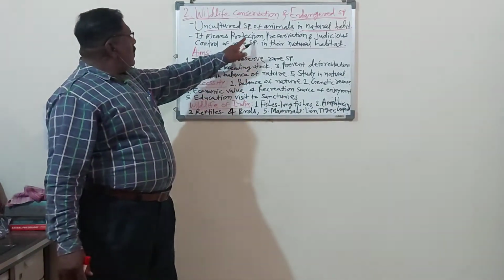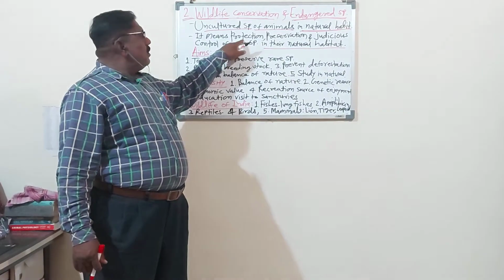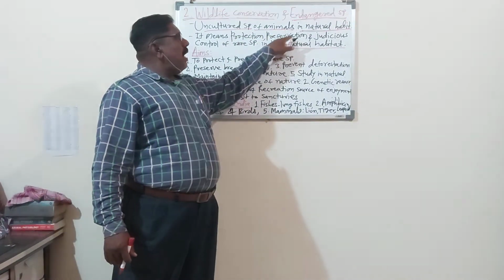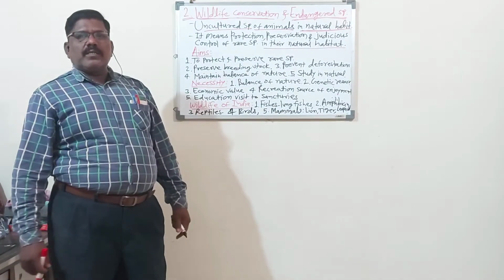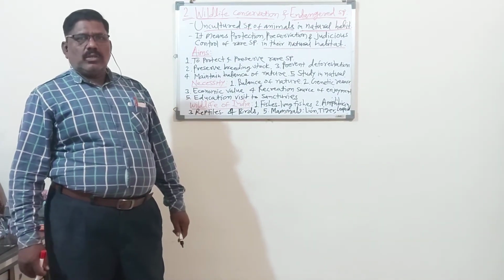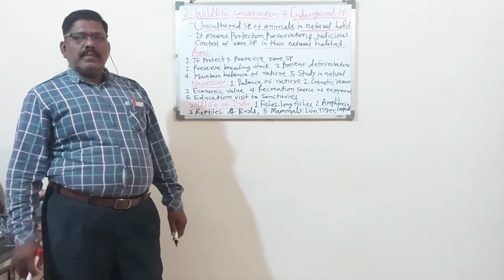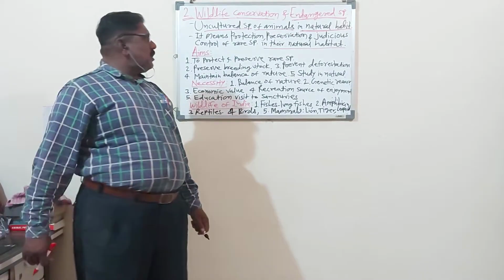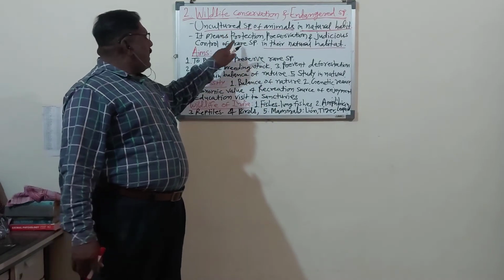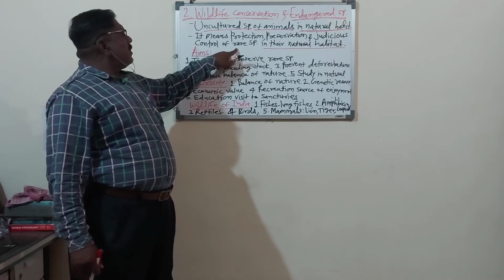So there is protection, there is preservation, and there is judicious control by framing different laws and orders to give punishment if anybody hunts wildlife. That is called wildlife conservation.